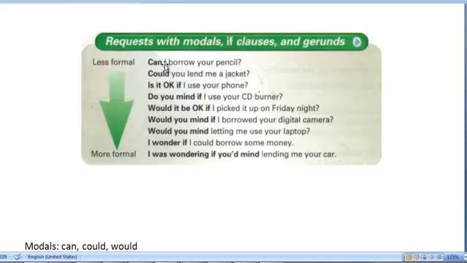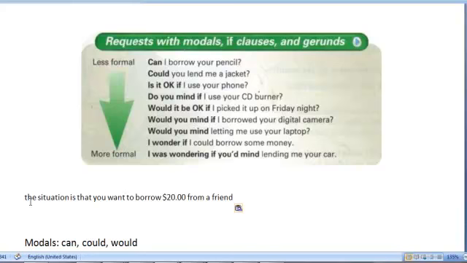So again, these are just different ways that you can ask for things. And what we want to learn today is how to use all of these different ways, how to use modals, if clauses, and gerunds to make requests, right? So what I will do is I will give you a situation. And so for today's class, the situation is that you want to borrow $20 from a friend. Okay, and then we're gonna make the request using all of the different forms that you see there, right?